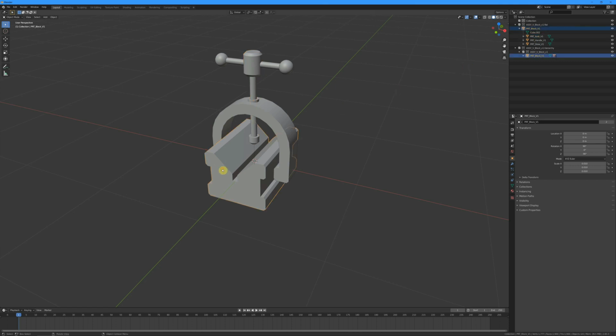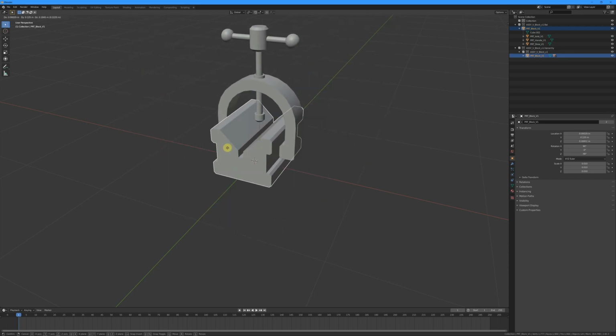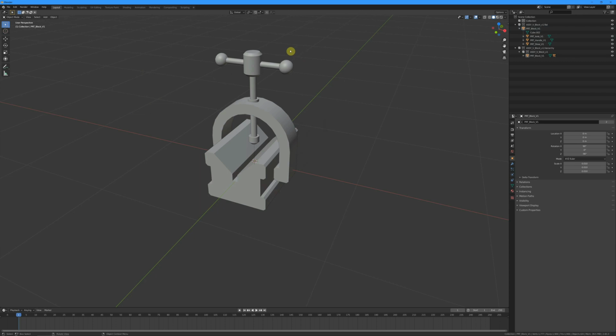So if I select the block and press G to move the whole thing, it will all move in relation. Now the handy thing is, you can still select a child, say the handle here, and move that out on its own. But you may well notice it's got a dashed line there, and that's to show that it's a child of another part. Hit escape and it'll jump back to where we want it to be.